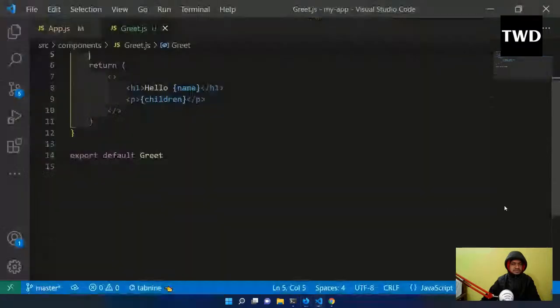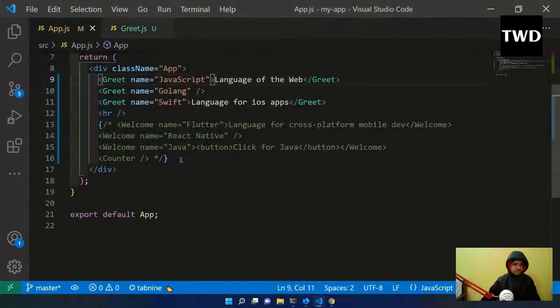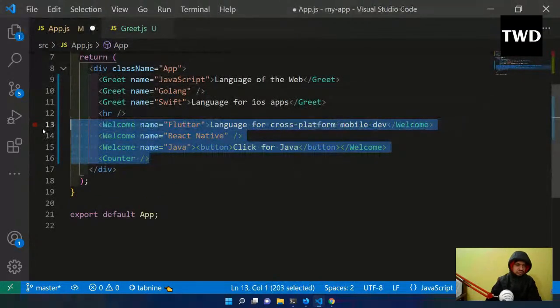This is known as the destructuring for a functional component. Now we will do the destructuring for a class based component. So let me also do this.